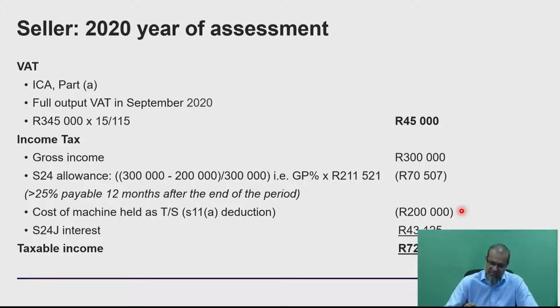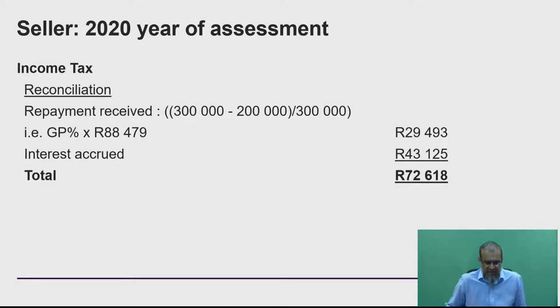So that becomes a real deduction for this taxpayer in that year itself. And then don't forget, he's also going to have to account for interest accrued. In this case, that 43,000 again doesn't cross the year end. So quite nicely, we do go into Section 24J, but we're actually not doing it on a day-to-day basis because our accrual aligns nicely with the year end.